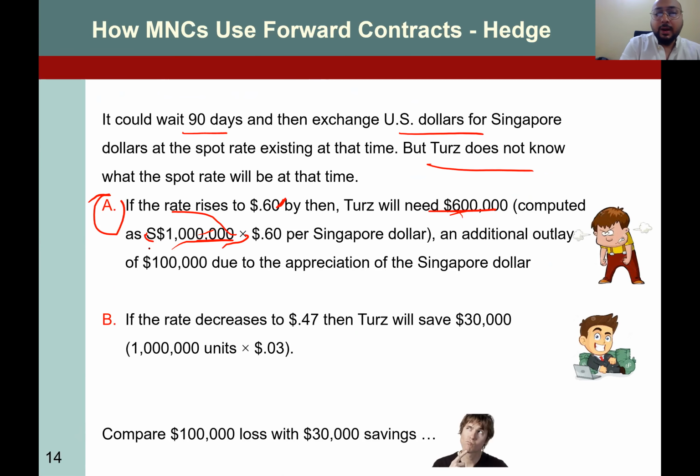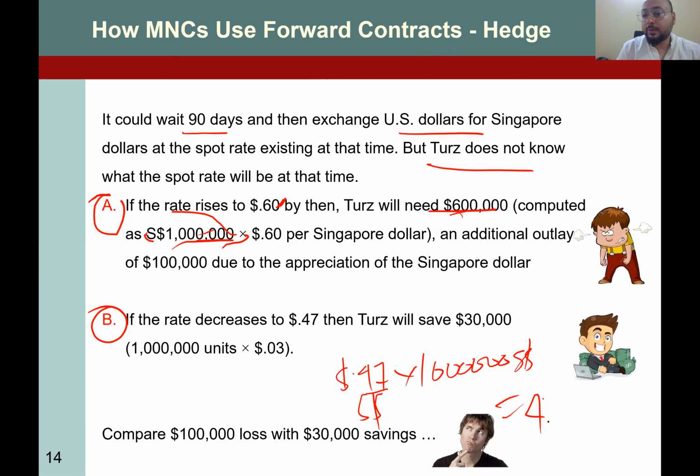Okay. What if the rate decreases to 0.47? The answer would be, they would be needing 470,000. So right now, if they purchase, it takes 500,000. If the rate decreases, it would take 470,000. So they will save 30,000.